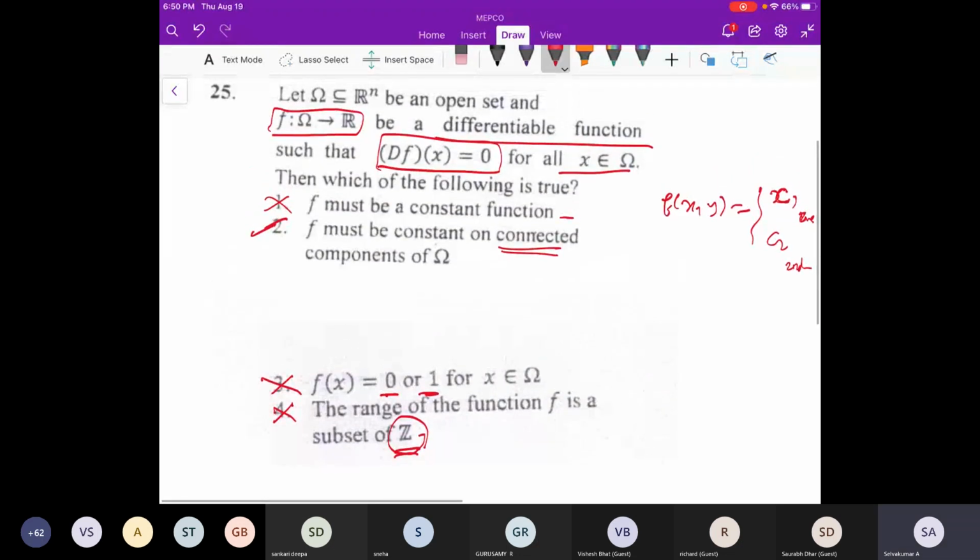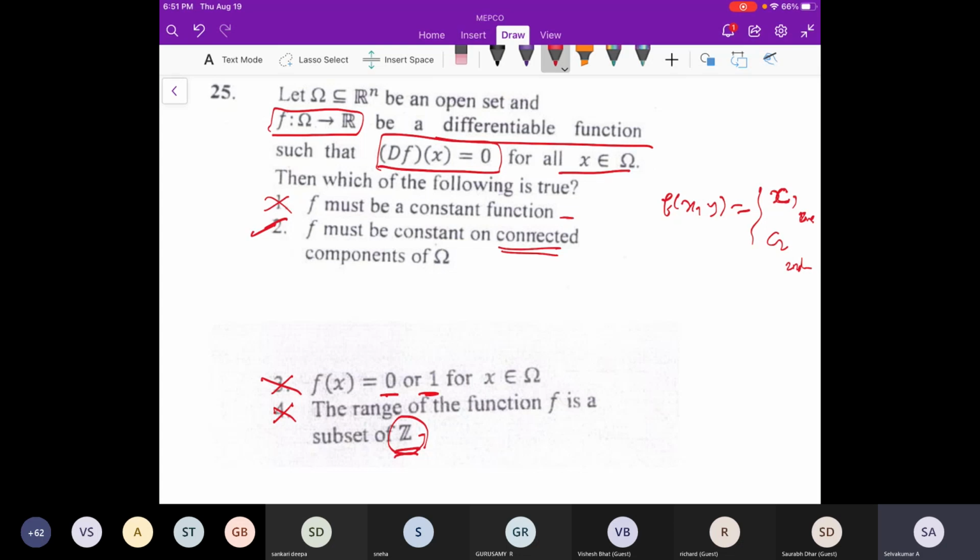Is that clear? So basically here, given a function from a domain subset of R into R, the function is differentiable and its derivative is the zero map, for every x in the domain.